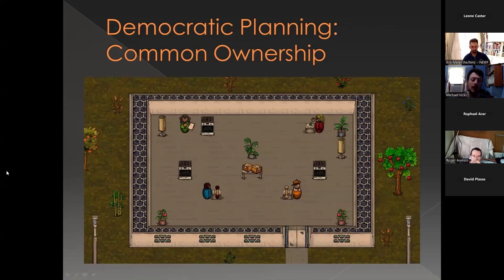At this point, we could talk about a lot of different aspects of the game, but I wanted to keep the focus on the democratic planning part.